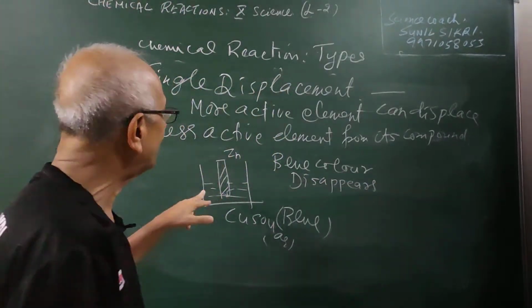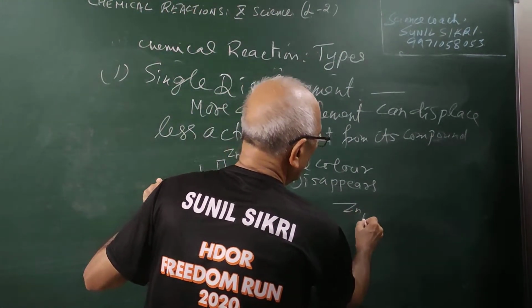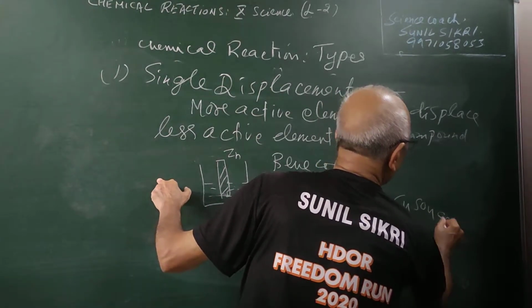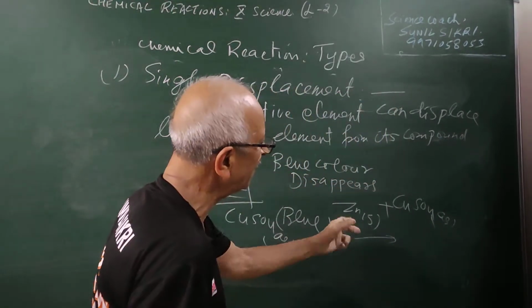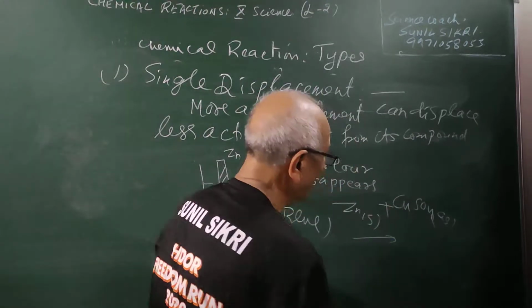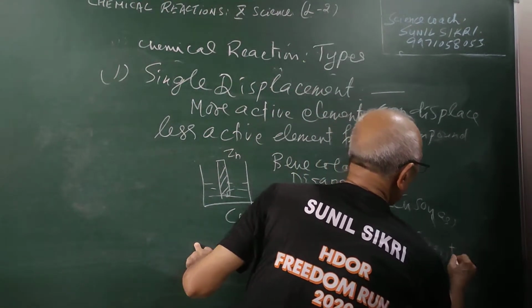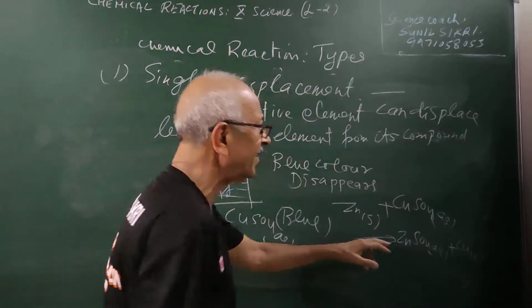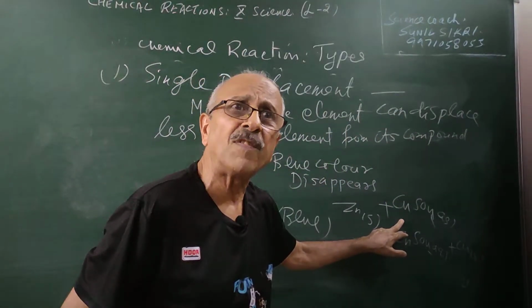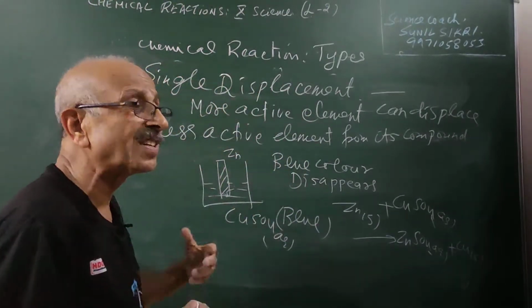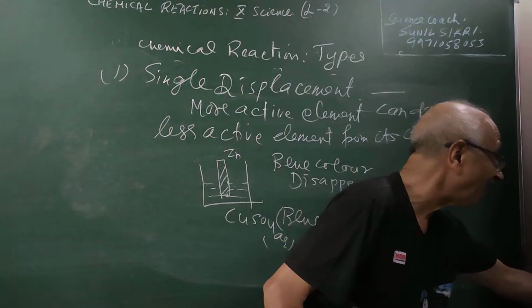So here what is happening? The zinc displaces copper. Zinc is more reactive than copper. Zinc displaces copper to form zinc sulfate plus copper. Copper is grey in color and copper sulfate is blue in color, this is white in color. There is a change in color, the color becomes decolorized.